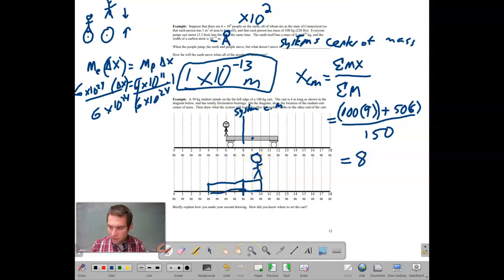Boom. There you go. That's all I've got for center of mass for you at this time. I think this is a useful way to look at it. If it still confuses you, that's fine. Use the first equation.